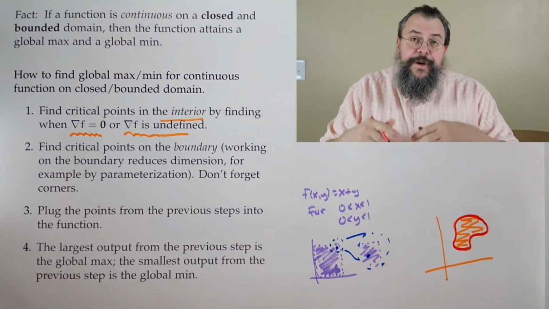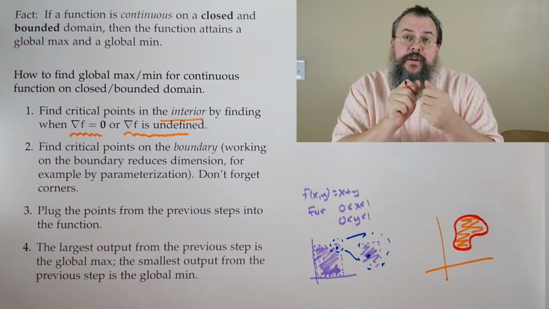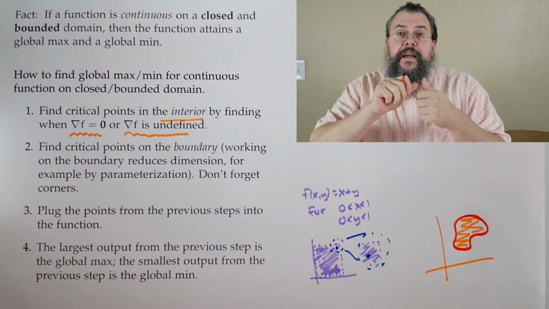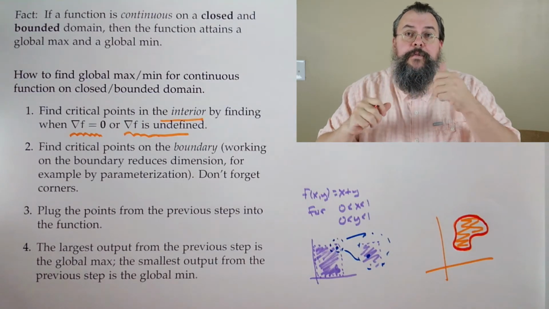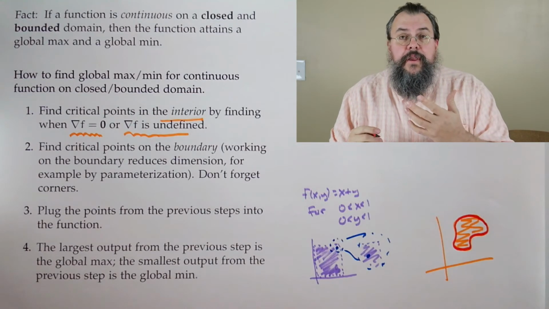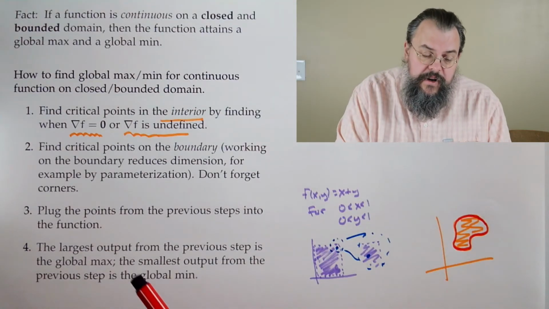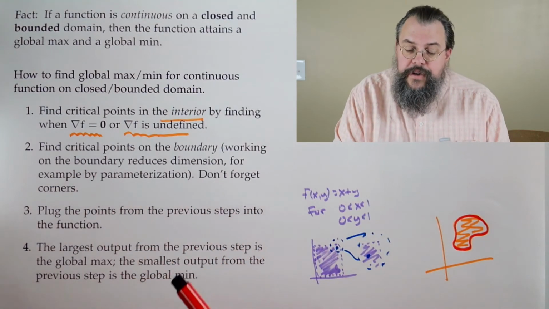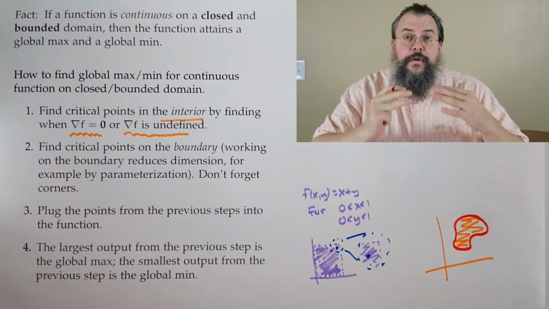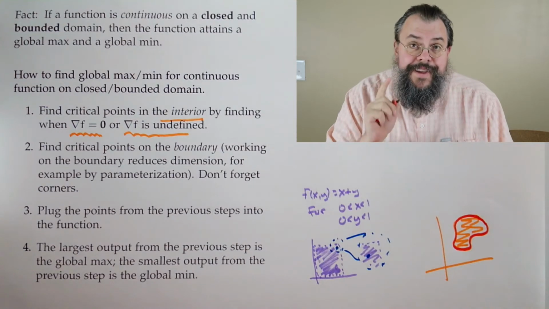So we might go from a function of two inputs and say, well, on the boundary, I can relate, for example, by parameterization or other means, I can relate the two variables together and knock out a variable. Or another way to think about it is I can reduce it down to a single variable. So we say, all right, find the critical points on the boundary. And now we reduce it to sort of a simpler problem. Oftentimes we've gone from 2 dimensions to 1 dimension.